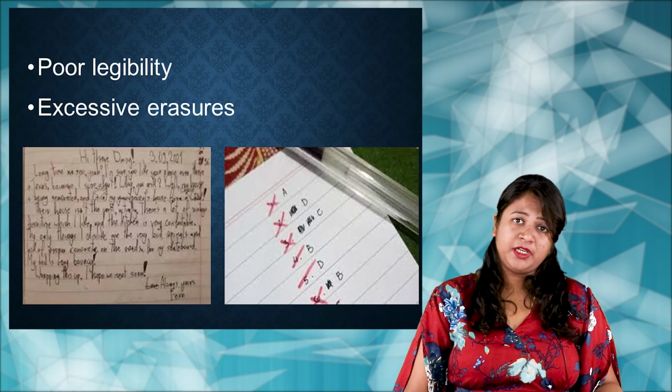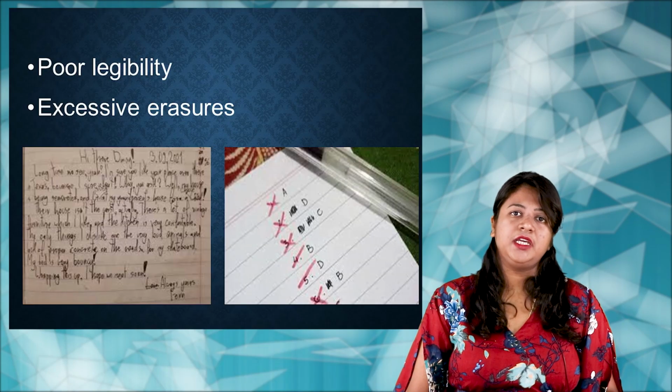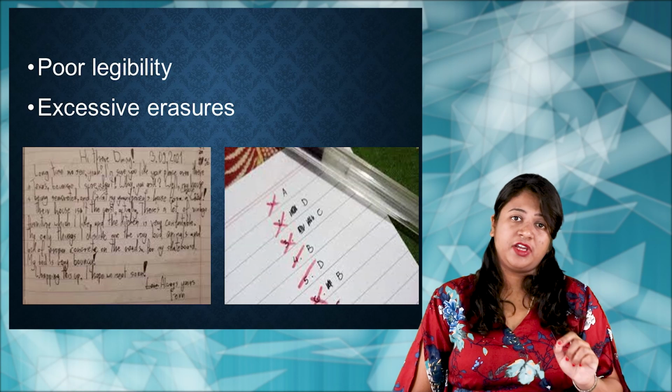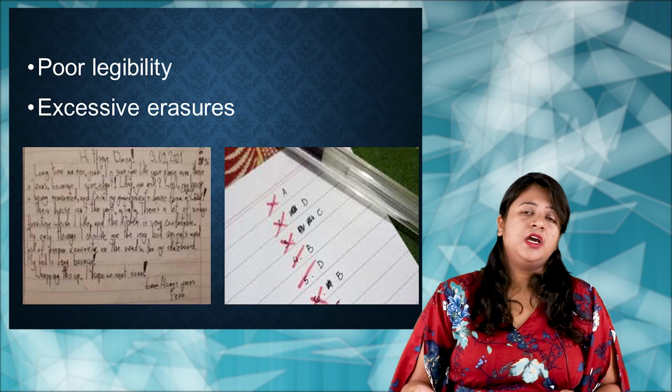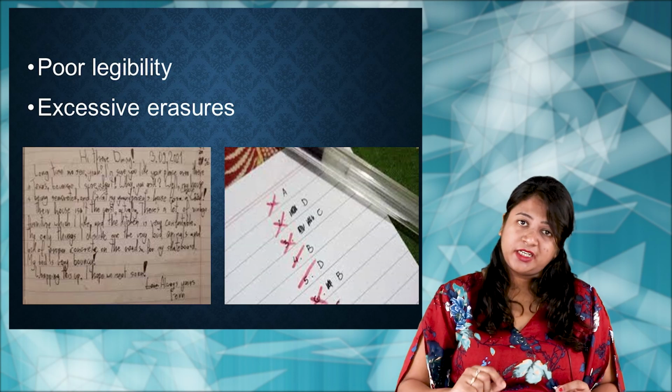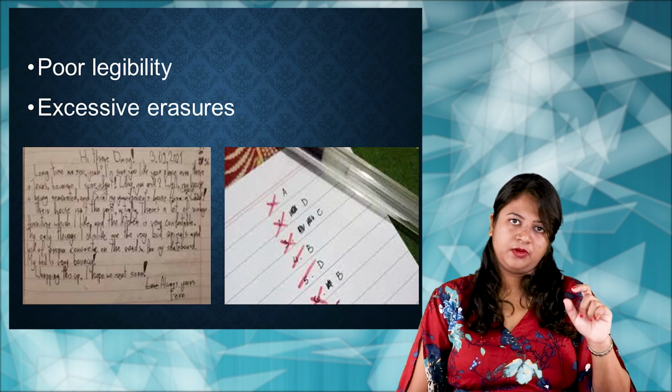What are some signs and symptoms or the characteristic features of dysgraphia? There will be a major problem in the handwriting. If you take the writings of the child, you can see that there is poor legibility. You cannot make out clearly. There are excessive erasures. That is, he tries a lot to erase and write again, or overwrites on those particular words or letters. There will be misuse of the lines and margins.